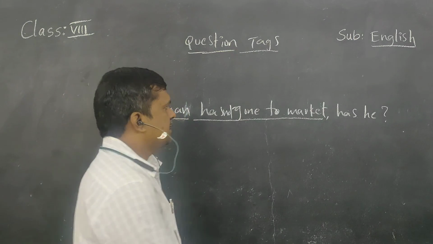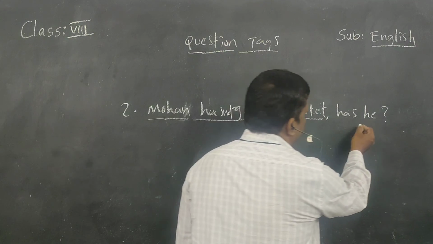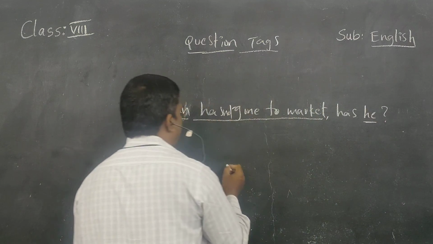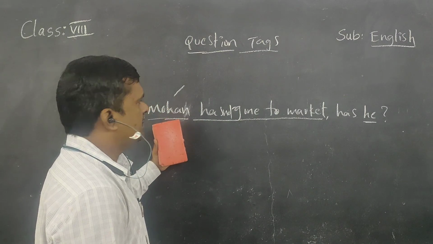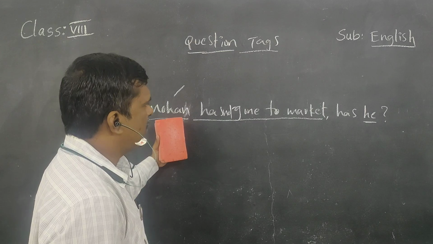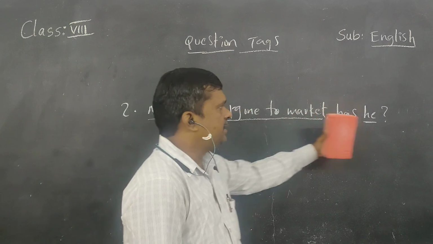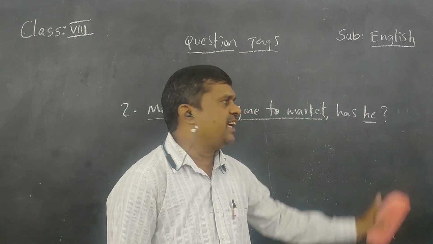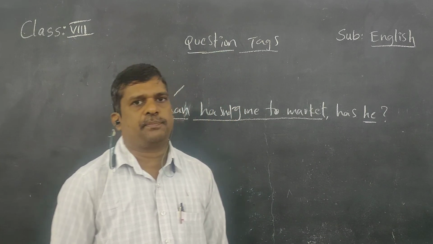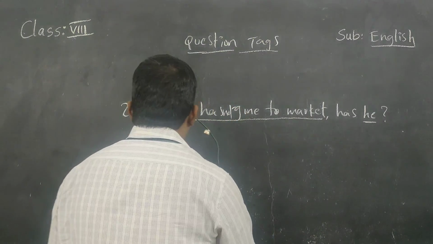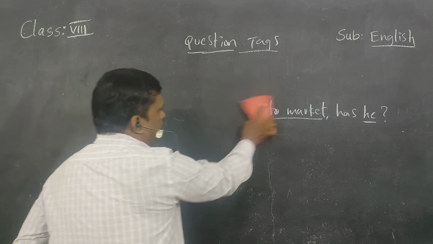Here the pronoun he should be according to the statement given here. Since this is Mohan, what is the pronoun for Mohan? He. So he must be used. The pronoun must be used in the question tag part. Understand that?